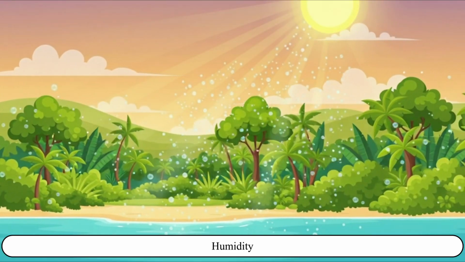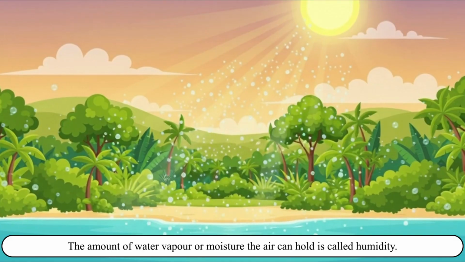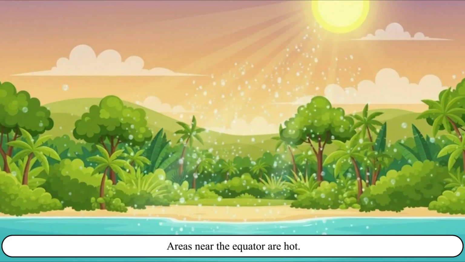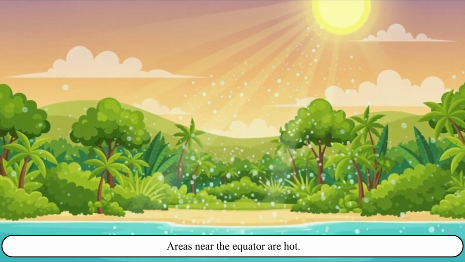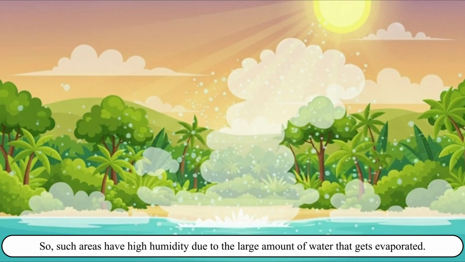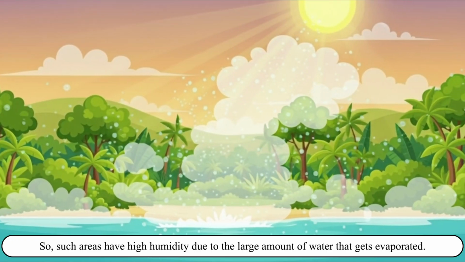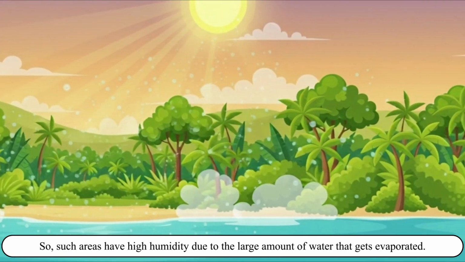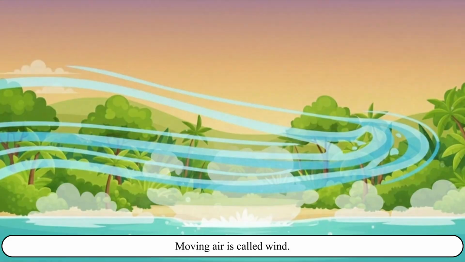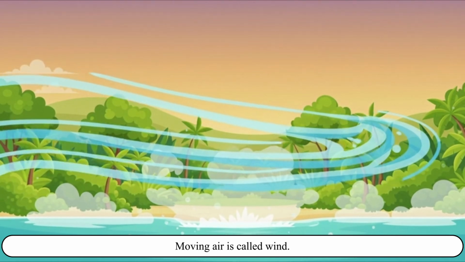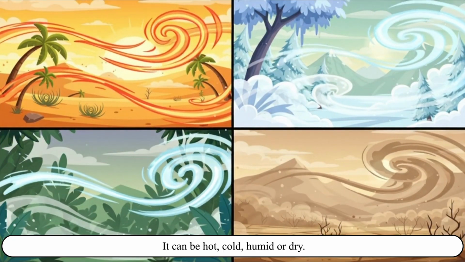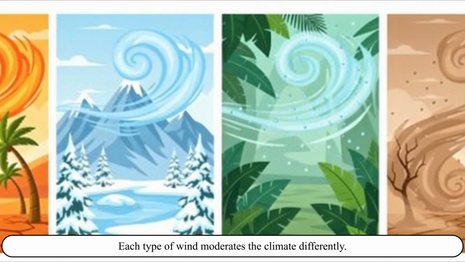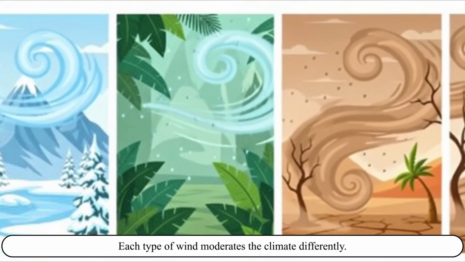Humidity. The amount of water vapor or moisture the air can hold is called humidity. Areas near the equator are hot. So, such areas have high humidity due to the large amount of water that gets evaporated. Wind. Moving air is called wind. It can be hot, cold, humid or dry. Each type of wind moderates the climate differently.